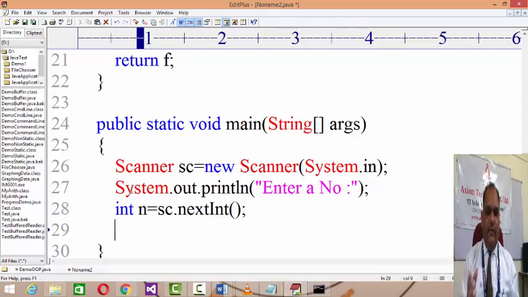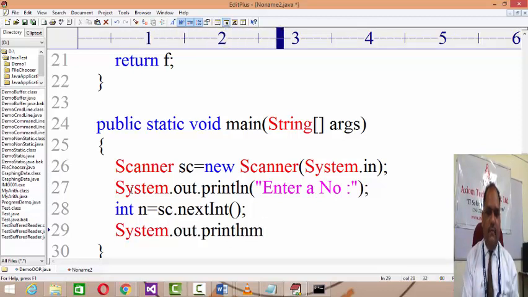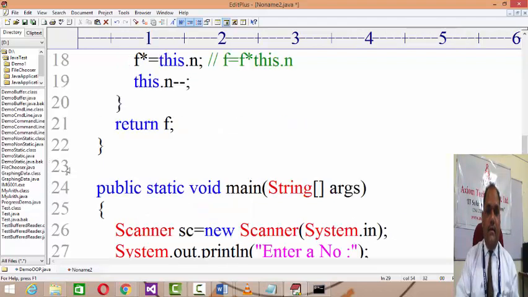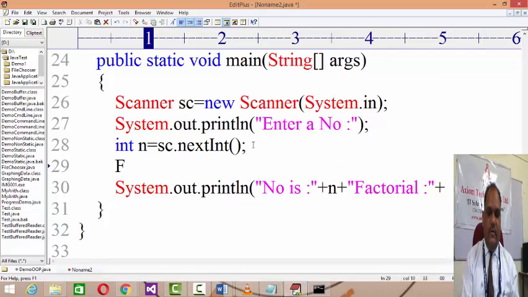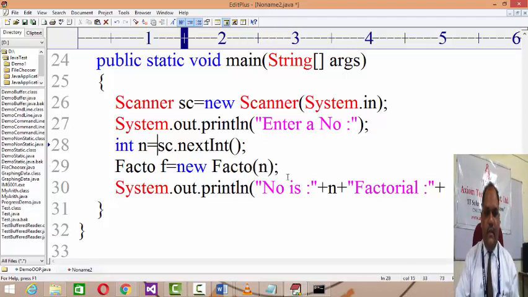And now to find the factorial of that particular number, as that factorial is going to return the value over there, I can directly call System.out.println, "number is n, and its factorial is". Now we need to create the object of facto to call it. So Facto f equals new Facto and pass n in as an argument, right? And n is a local variable argument. And here in this case you write f dot, the method is the findFactor method,